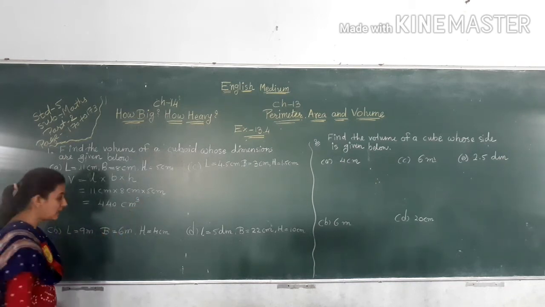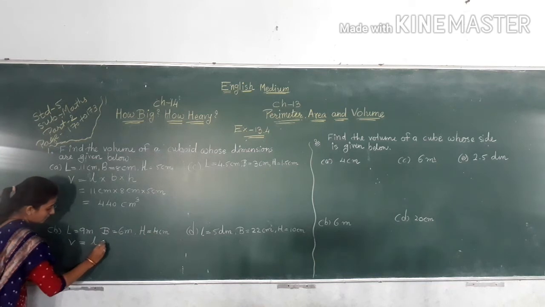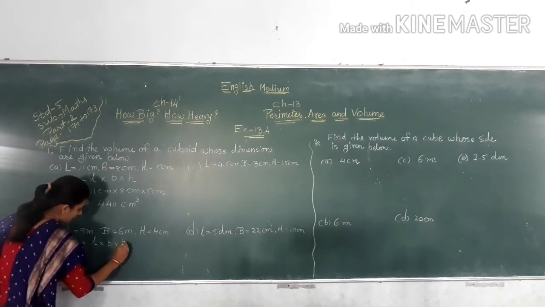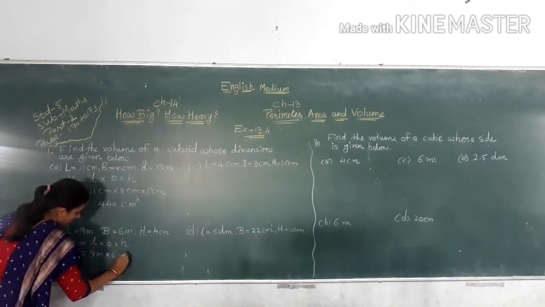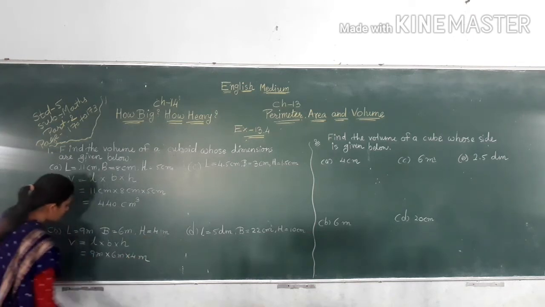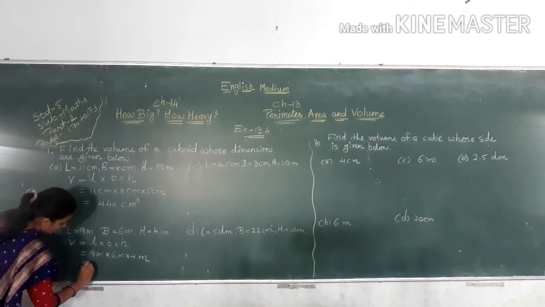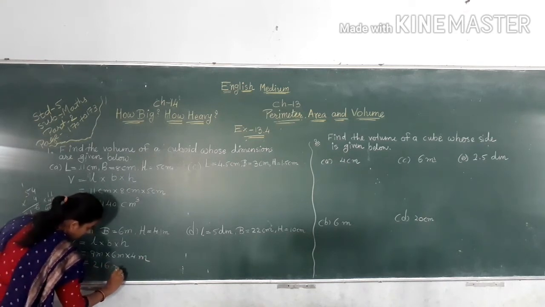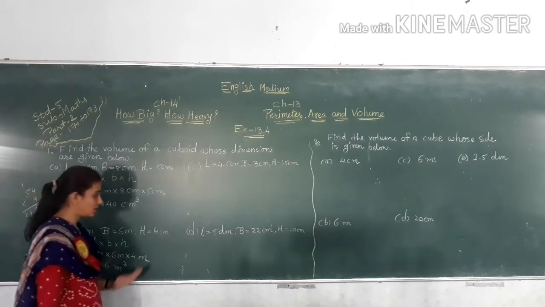Same as before, V is equal to L multiply B multiply H. So 9 meter multiply 6 meter multiply 4 meter. Here 9 6s are 54. 54 multiply with 4. 4 4s are 16, carry 1, 5 4s are 20 plus 1 is 21. So 216 meter cube is the volume of this cuboid.